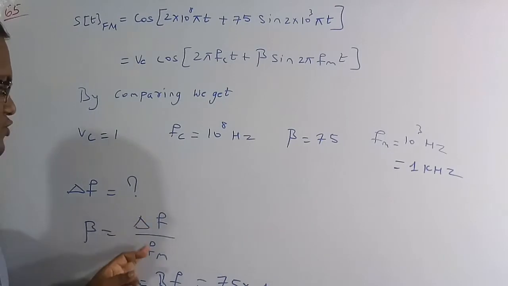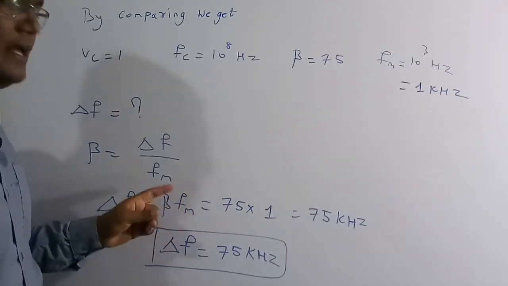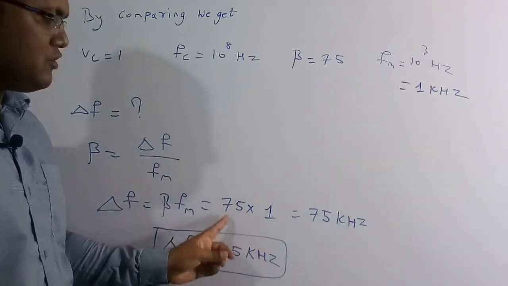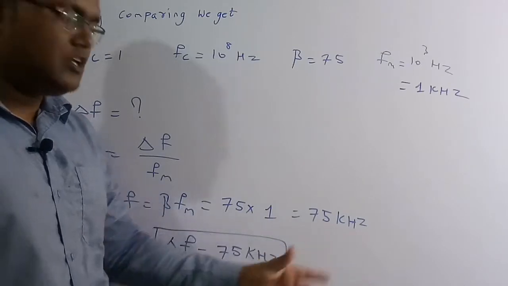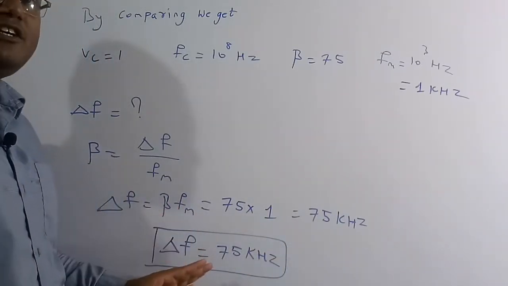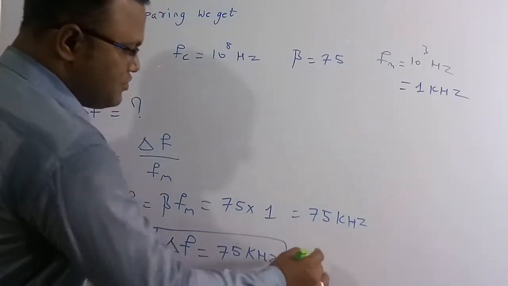So delta f is equal to beta into fm. Beta is 75 and fm is 1 kilohertz, so 75 into 1 is nothing but 75 kilohertz. Therefore the maximum frequency deviation, or the peak frequency deviation, in the FM is 75 kilohertz. So this is the correct solution of this question.